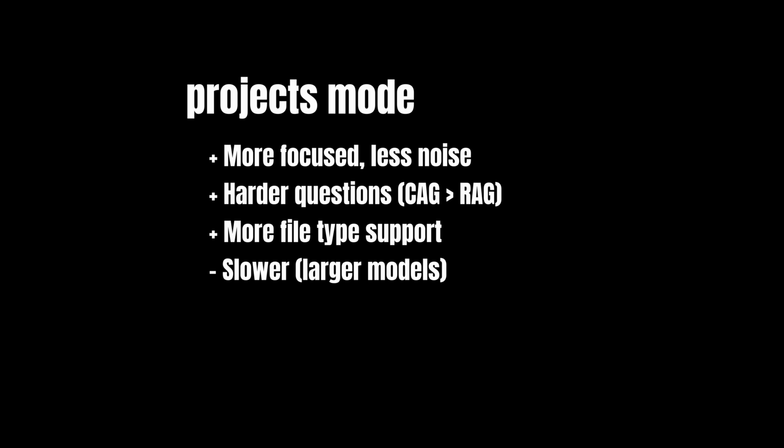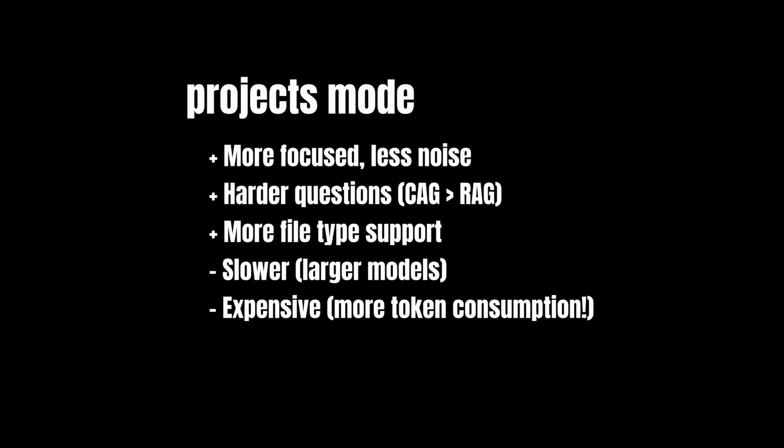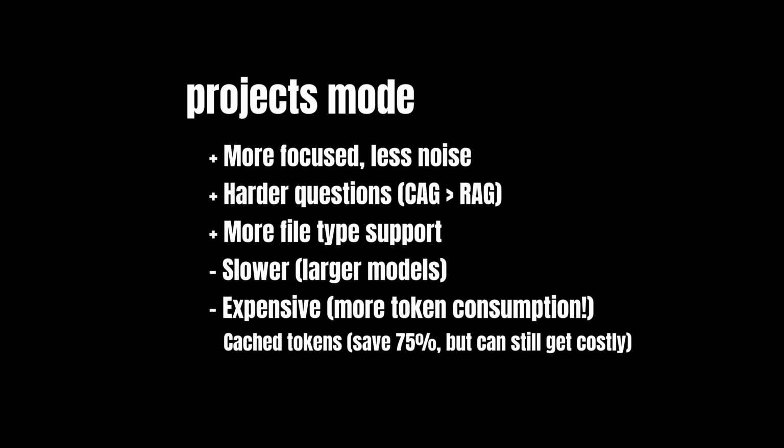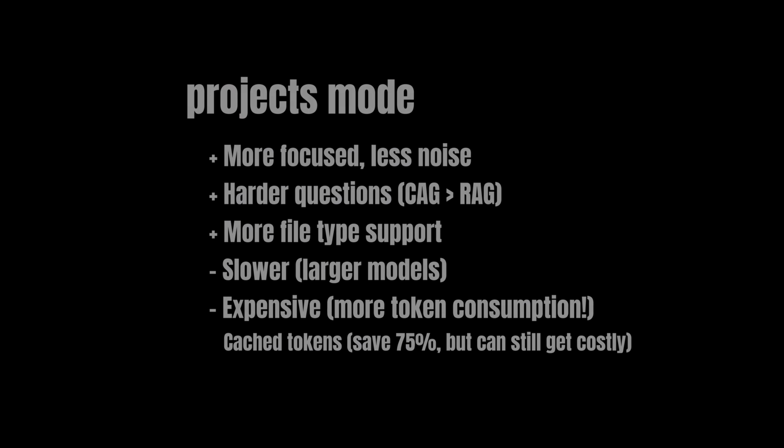There are some downsides too. It's going to be slower because it uses larger models, especially Gemini 2.5 Pro. It's naturally more expensive because there are more tokens consumed. And in this alpha release, you use your own API key, so be mindful of your token costs. Projects mode uses cached tokens. It's 25% the cost of uncached tokens, but it can still get expensive if you use it heavily. I recommend that you keep an eye on your model provider's dashboard to avoid a surprise bill.